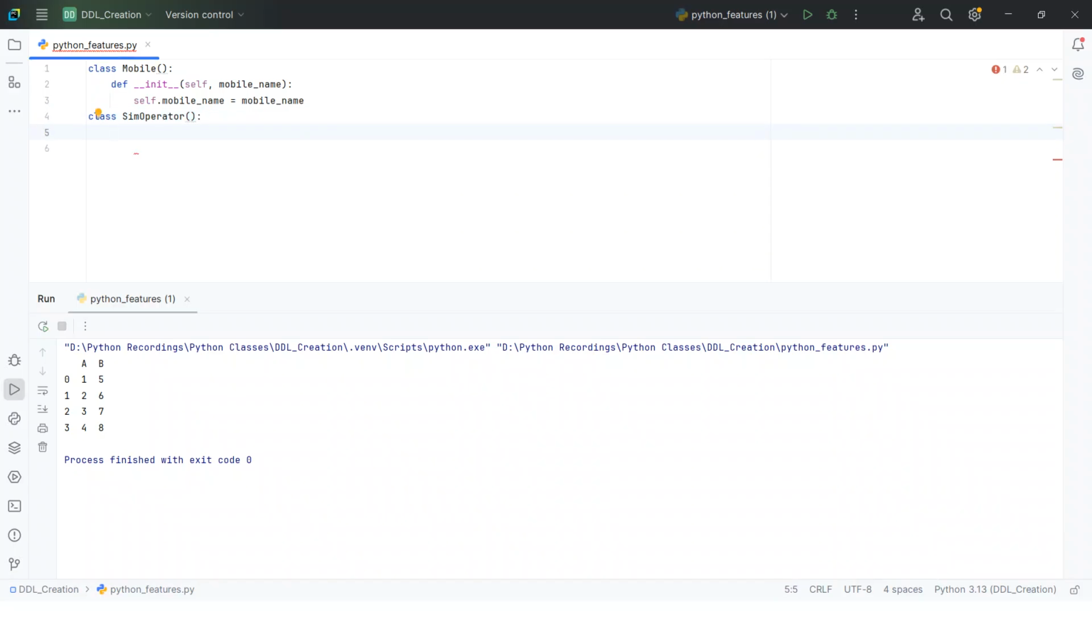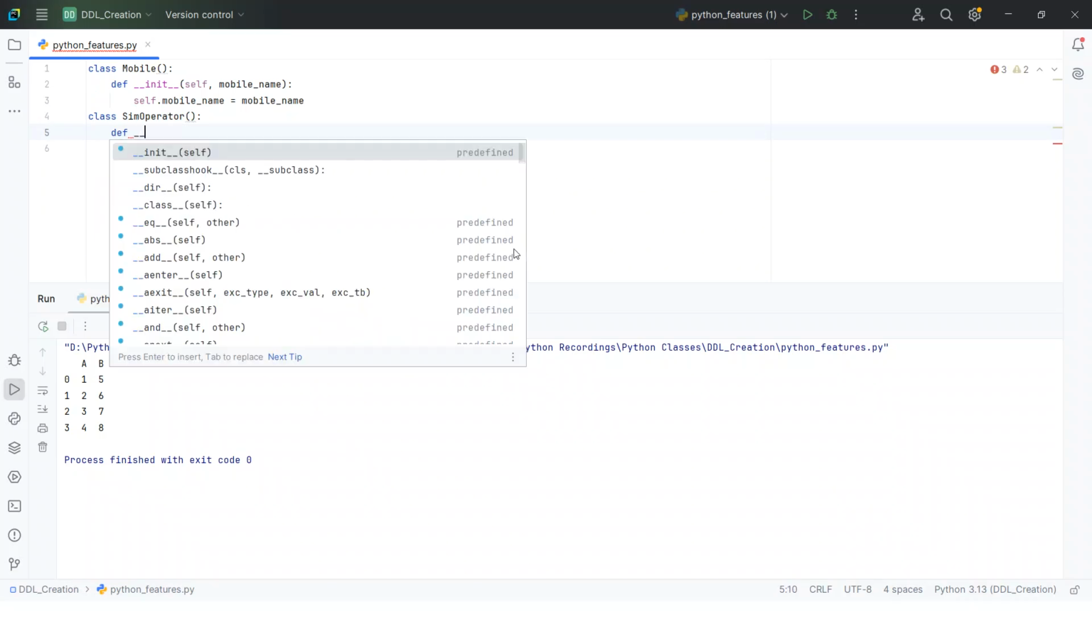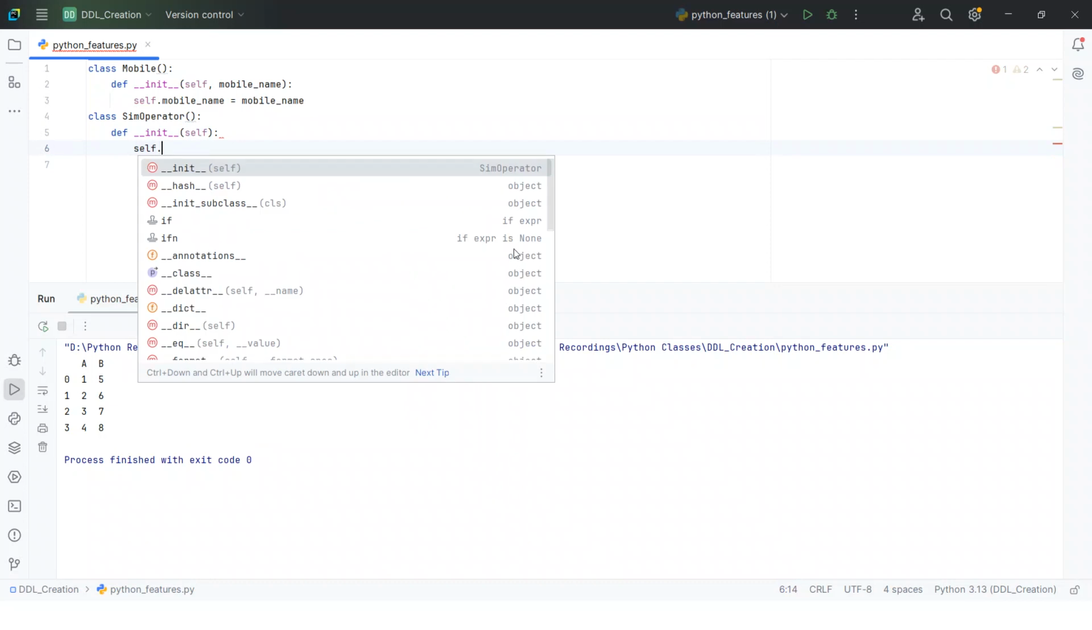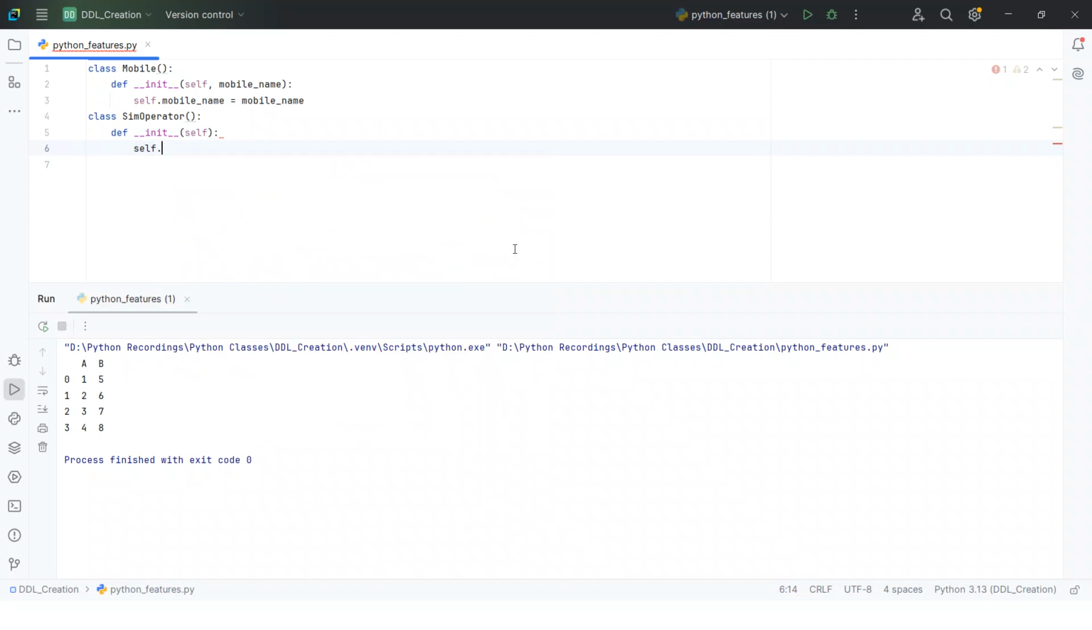Okay, here define the init method, and then here I want to write self dot, and I want to write the sim operator name here. Okay, sim operator. Self.sim_operator = sim_operator.